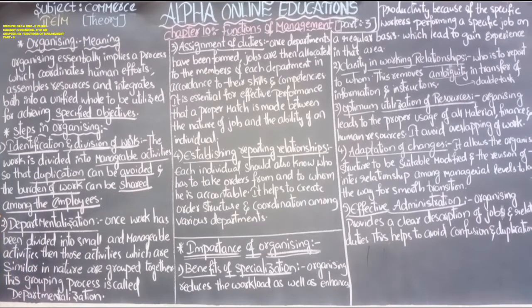Next one is departmentalization. Departmentalization means creation of departments and submitting work to the department.